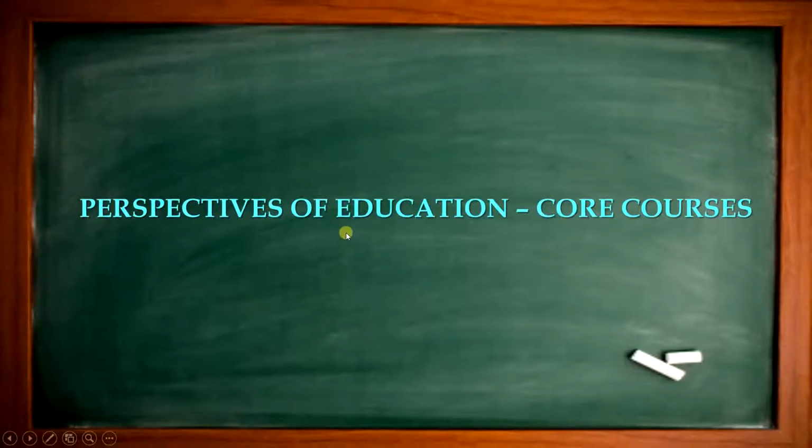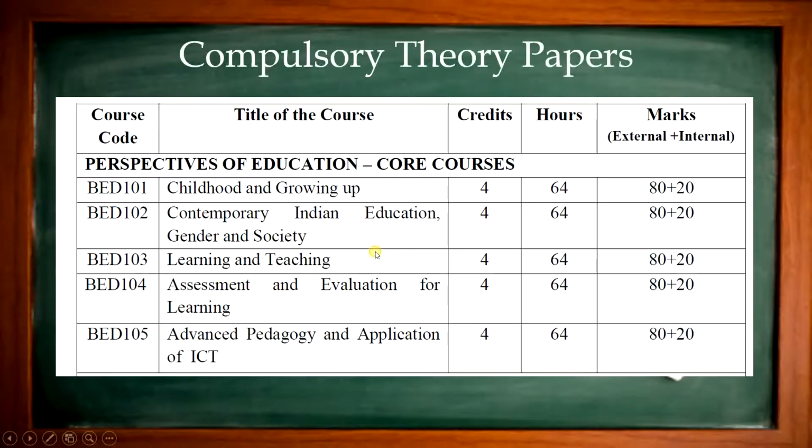So let us see what the core courses are. There are 5 compulsory theory papers for FY B.Ed. They are numbered 101, 102, 103, 104 and 105, where 1 means first year. These are 5 compulsory papers for all the students who appear for first year.